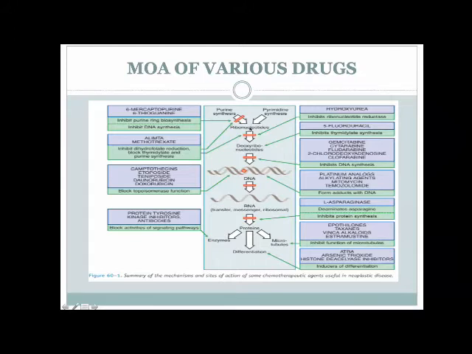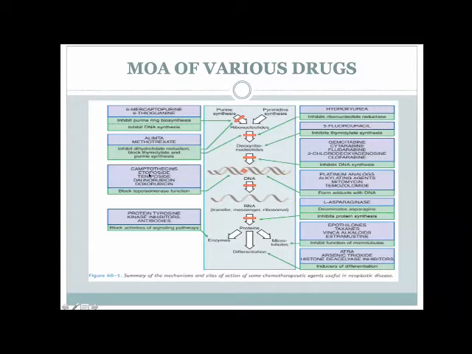Then nucleotides, once they are formed, get converted to deoxyribonucleotides by certain enzymes. And then finally, DNA is formed, followed by RNA, and then it gets translated into proteins. If you see 6-mercaptopurine and 6-thioguanine, these are the drugs which act on purine synthesis. Whereas methotrexate inhibits both purine synthesis as well as the conversion of ribonucleotides to deoxyribonucleotides.